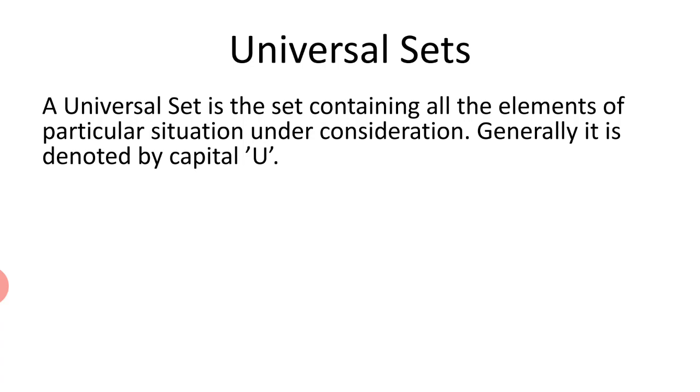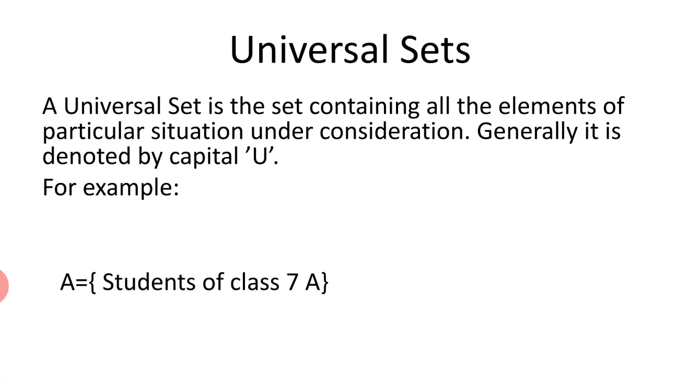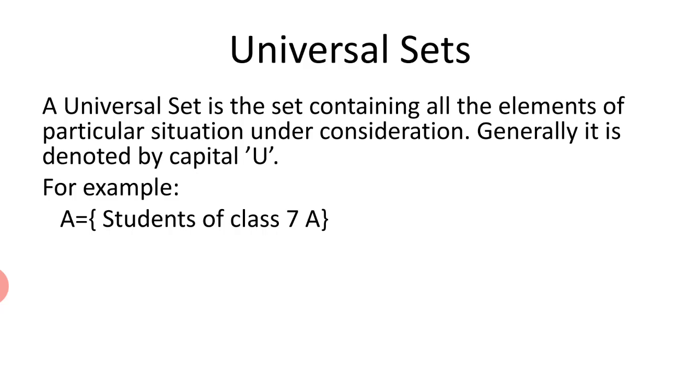Here I have taken three different types of sets containing different elements. I have set A having students of class 7A as its element, set B having students of class 7B as its element, and set C containing students of class 7C as its element. So what can be the possible universal set for these given sets?